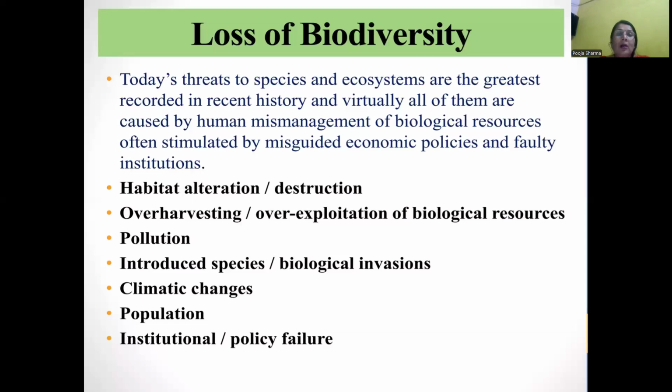affects the loss of biodiversity. Introduction of new species, climate change like global warming, acid rain, population, pollution, and institutional policy failure. These are the main causes of loss of our biodiversity.